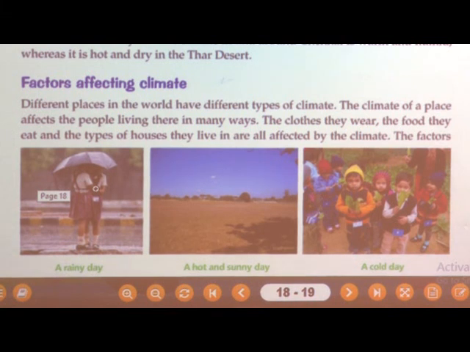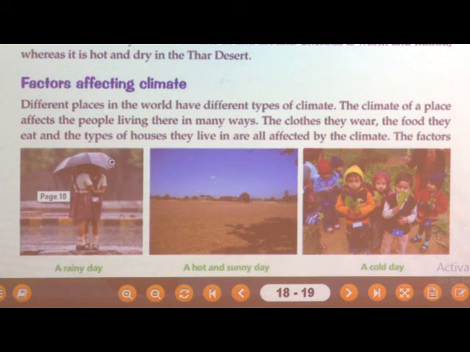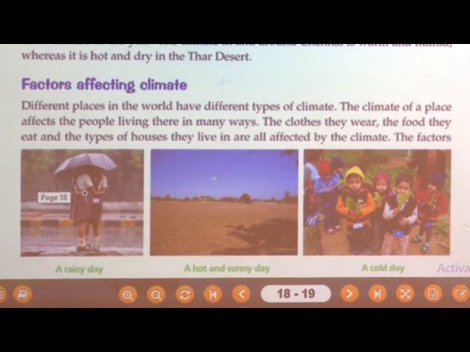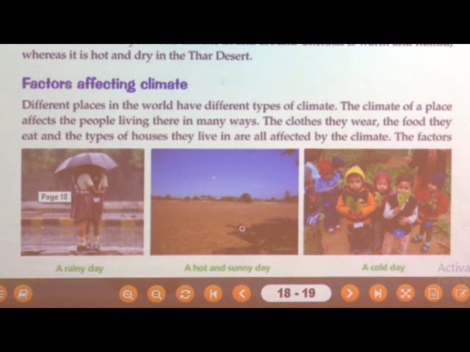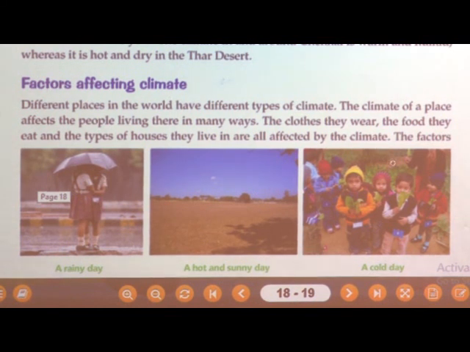See these pictures here, they show that on a rainy day, we carry an umbrella or wear a raincoat. We even get rain shoes, yes or no? If it is a hot and sunny day, we wear light clothes, and on rainy days, when it is raining, we feel like eating hot things and taking hot drinks, yes or no? And when it is very hot, what do we feel? We feel like taking something cold, we eat a lot of ice cream. So, this all affects the people of that area also.